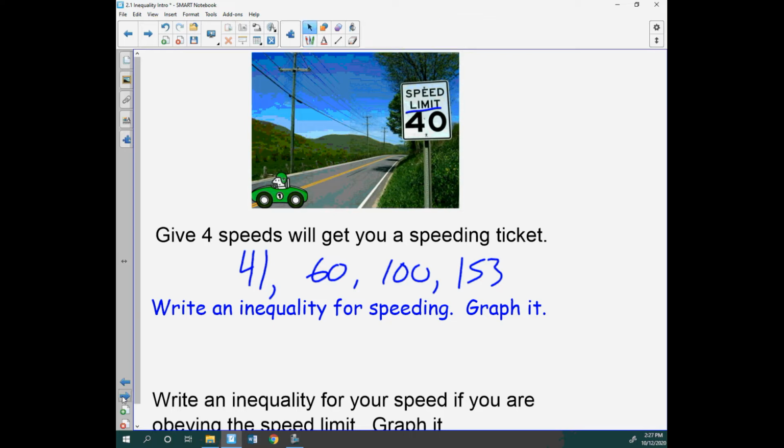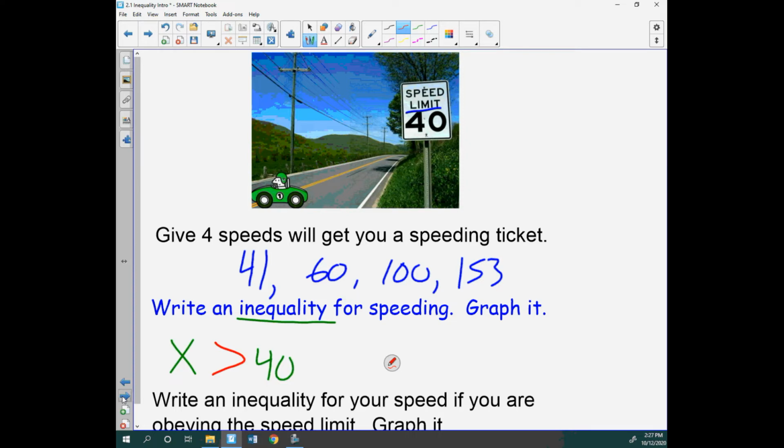Okay? So how would we write an inequality for this? We don't want to have one answer; we want to contain all the possible speeds for giving you a ticket. And so we'll just generically say x. Maybe if you want to write s for speeding, but my s's look like 5s if I'm writing them. And I want to have all the numbers that are more than 40. So all the numbers that are greater than 40 are going to give you a speeding ticket.